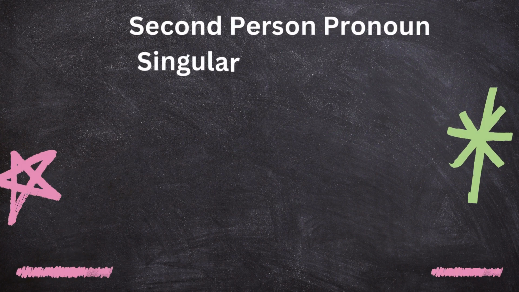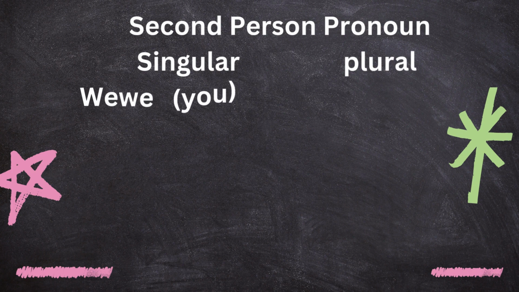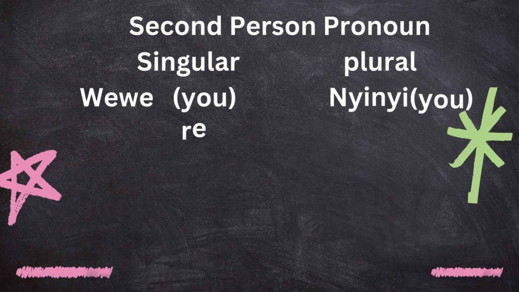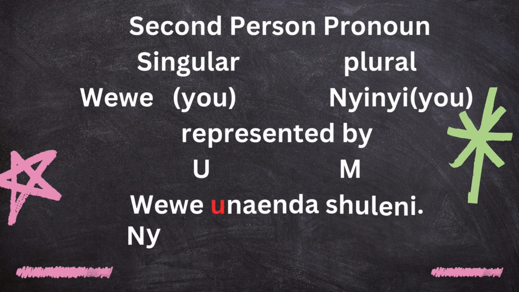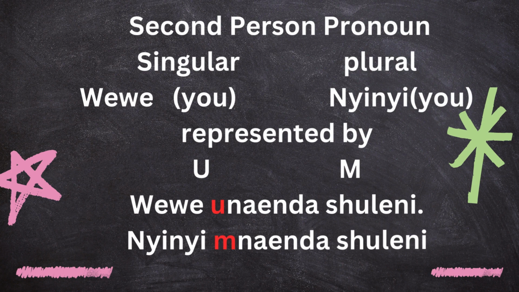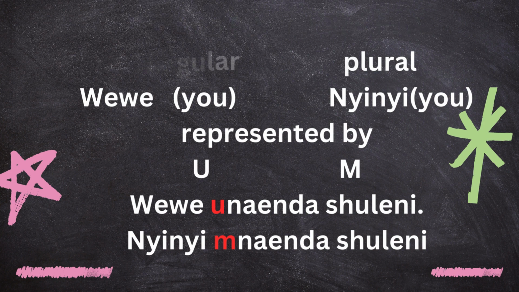We have second person pronoun. We have singular and plural. We have wewe, which means you. Nyinyi, you, represented by mu. Wewe unaenda shuleni. Nyinyi munaenda shuleni. So in wewe, u shows the second person singular, and mu shows the second person plural. So u is singular and mu is plural.